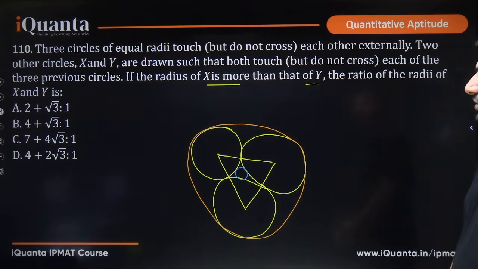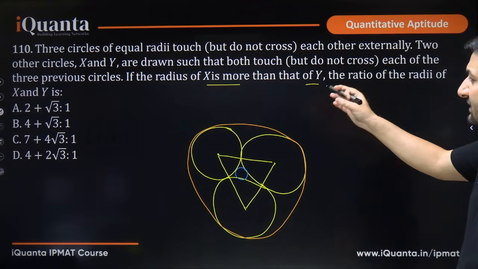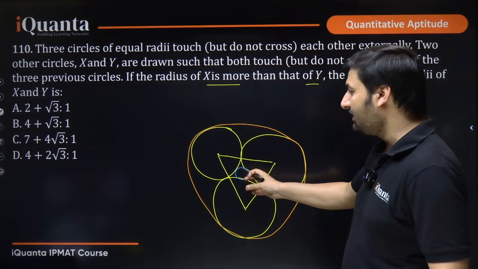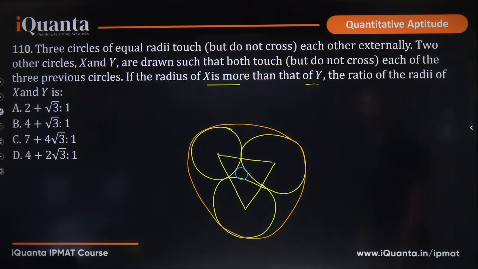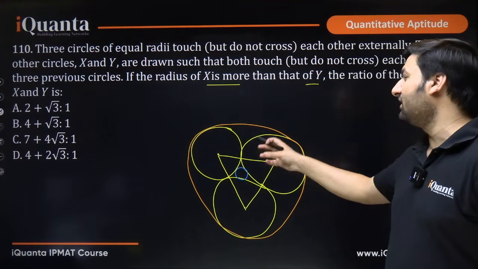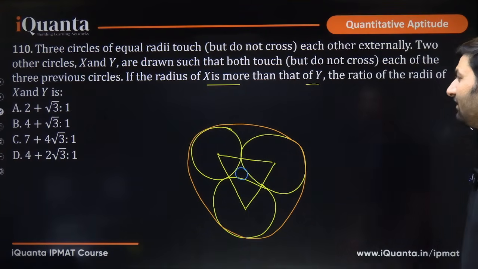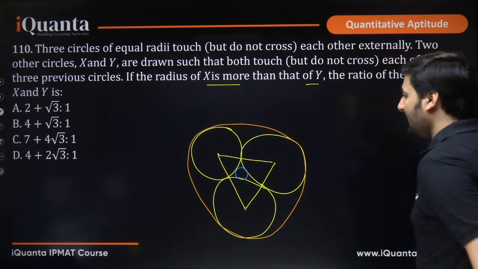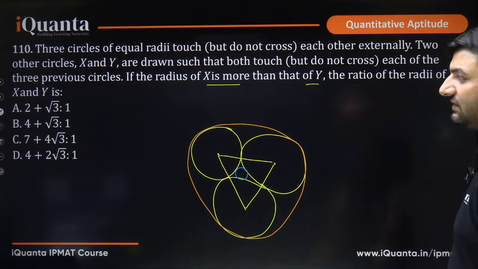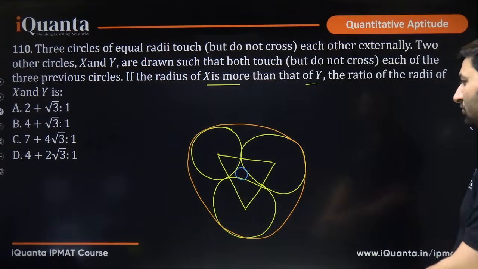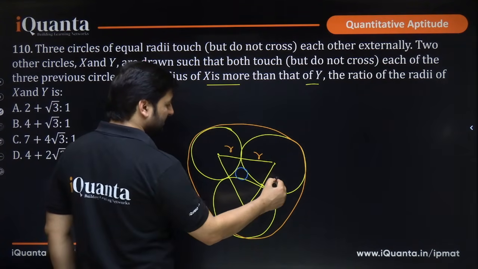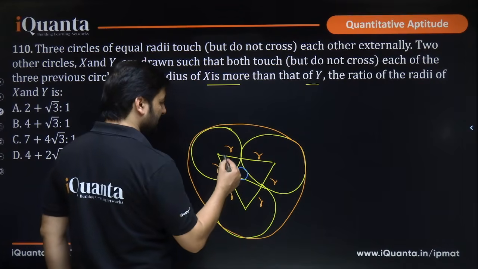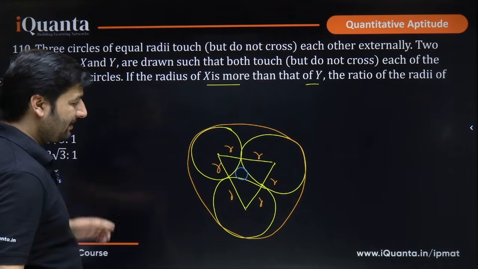How to solve the question now? If the radius of x is more than that of y, so that means this is circle x, the blue one, and y is the outside circle. No, radius of x is more than y, so outside is the x circle while this inside one is the y circle, okay. The ratio of the radii of x and y. How to do this? See, a couple of things we can do straight away, that this will be r, this will be r, this will be r, this will be r, right? I hope this is clear.